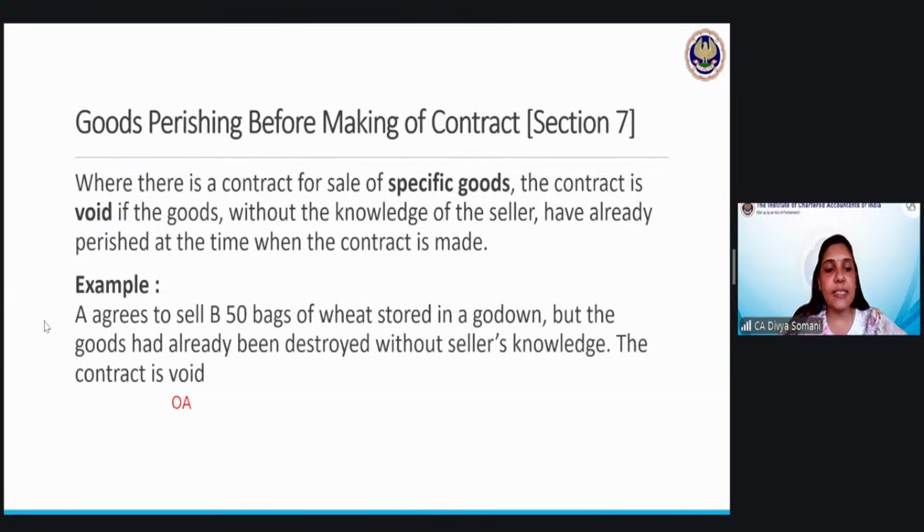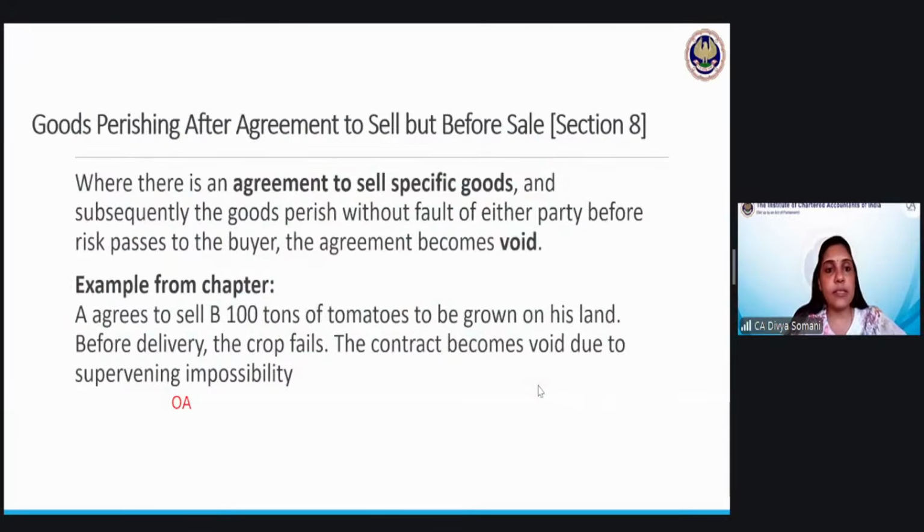Again, I am taking this example. A agrees to sell B 50 bags of wheat stored in the godown, but the goods had already been destroyed without the seller's knowledge. So again, there were some specific goods, but they had been destroyed without the seller's knowledge, and therefore there is no subject matter on the basis of which the contract was happening. Since there is no subject matter, the contract itself is void.